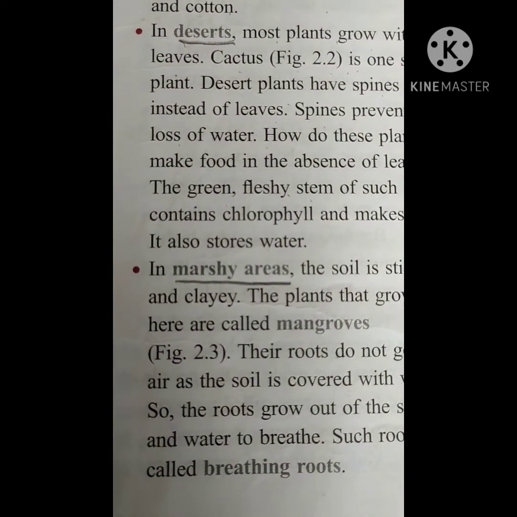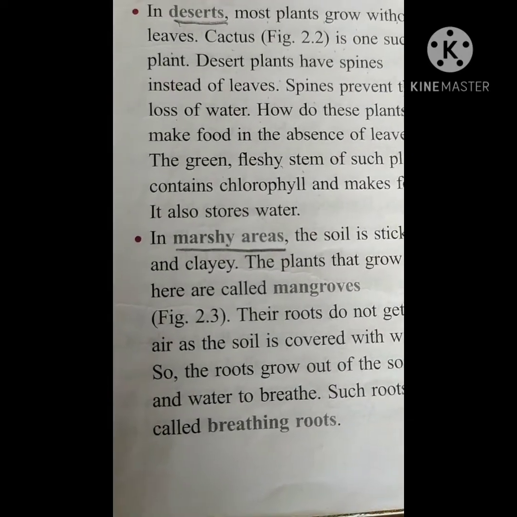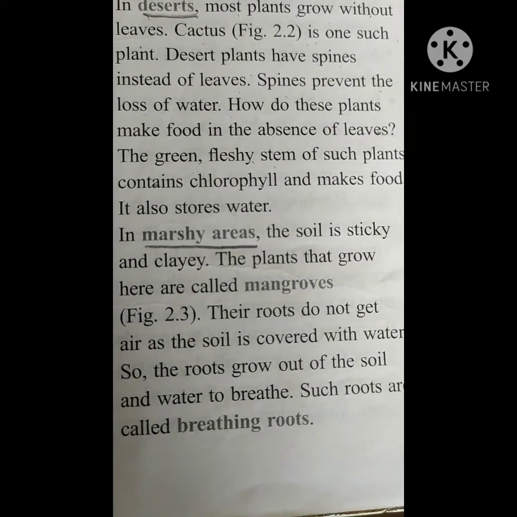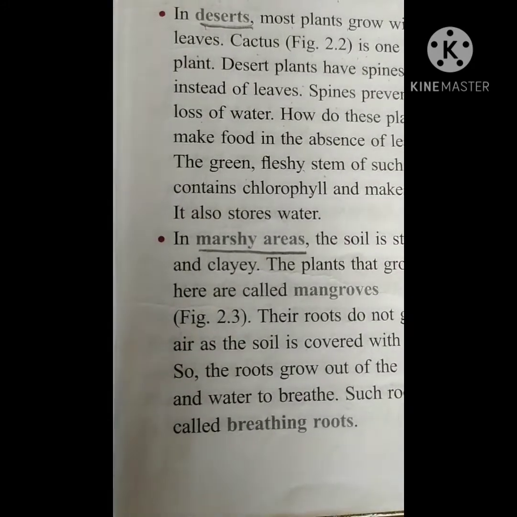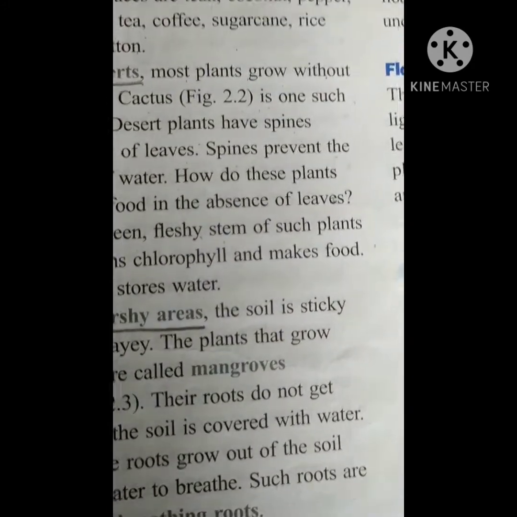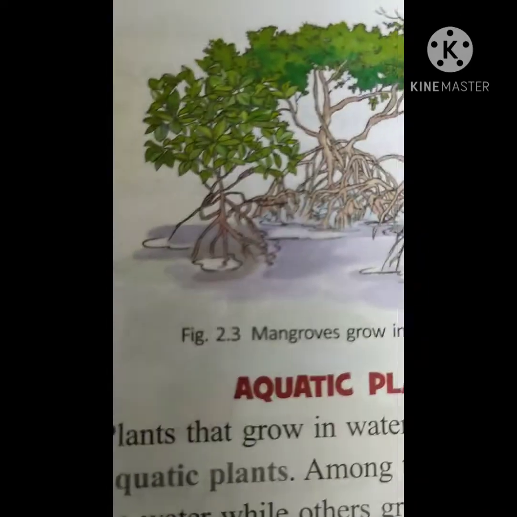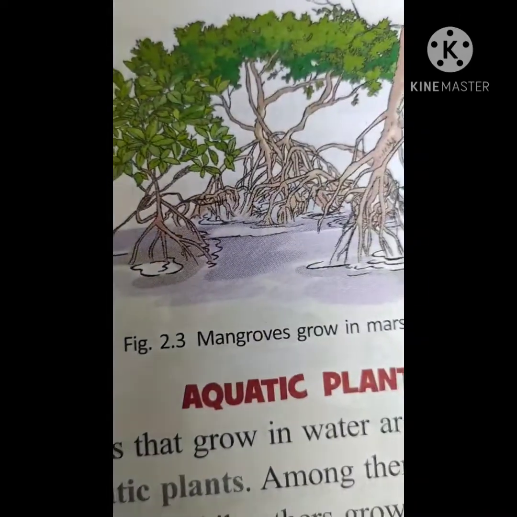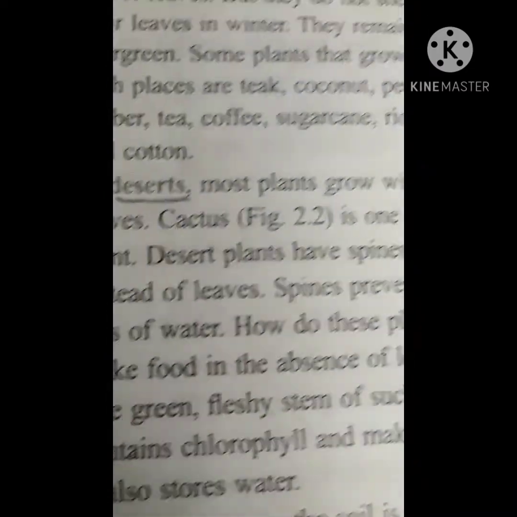Okay children, just see the last one. In marshy areas, the soil is sticky and clayey. How is the soil? It's very sticky and clayey. The plants that grow here are called mangroves. Figure 2.3. Let us see figure 2.3. Yes, you can see the mangroves grow in the marshy areas. Okay, next.